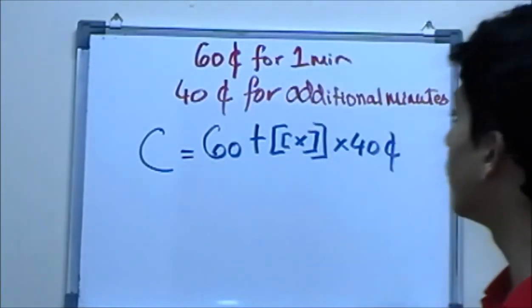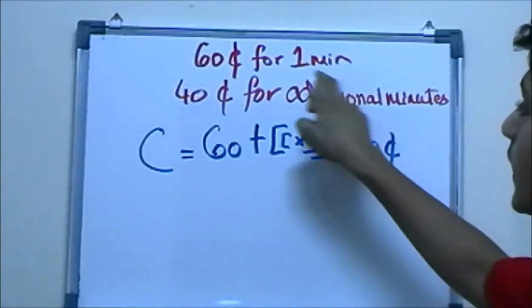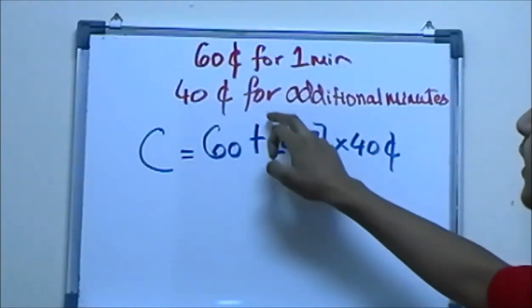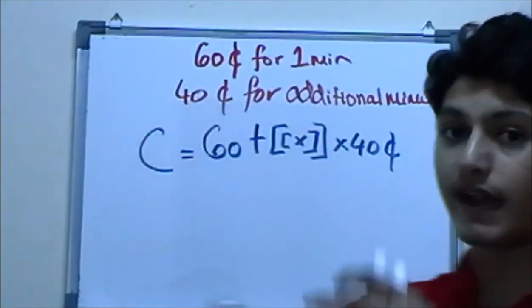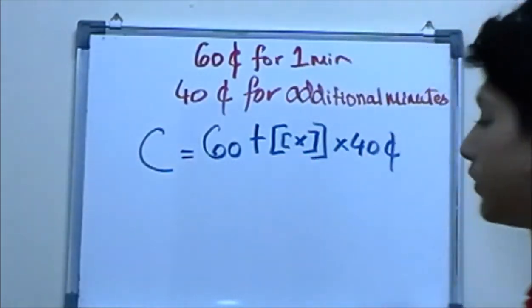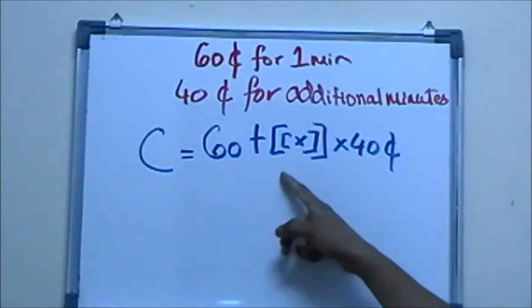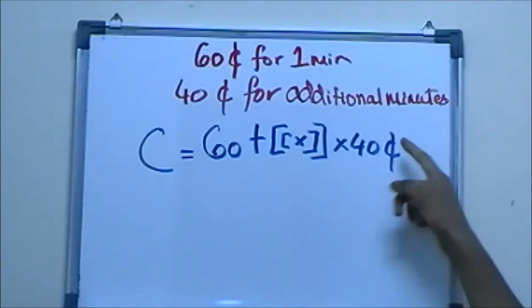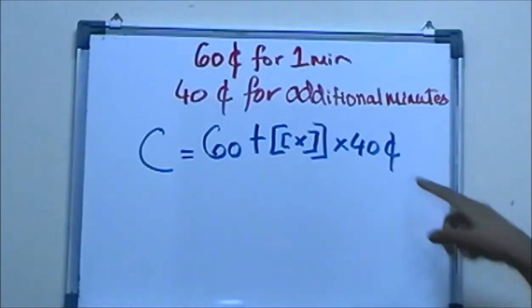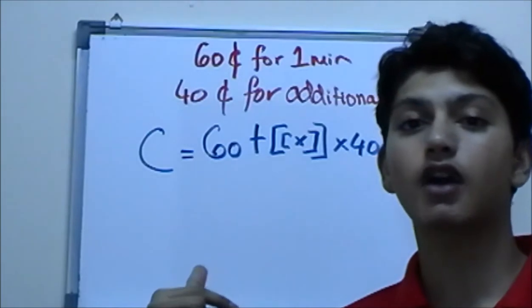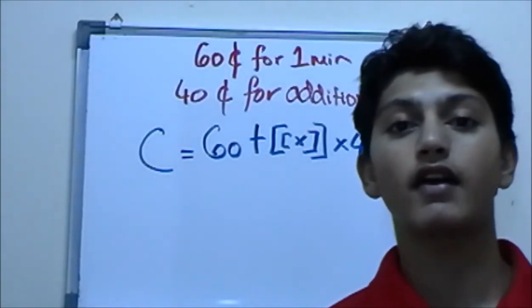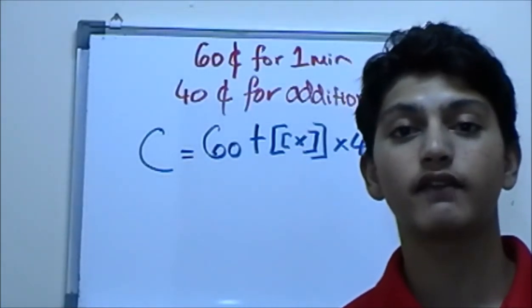So if you talk for 1 minute for 60 cents, and then you go over 1 minute, 40 cents is applied on top of the 60 cents as well. So 60 plus the whole integer value times 40 cents. That is how we make the cost equation, and you can use it to find out how much you have to pay your cell phone company.